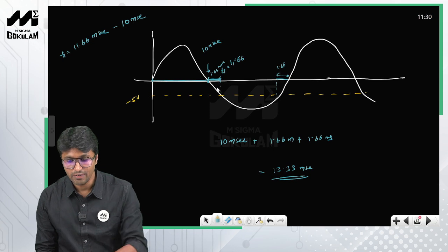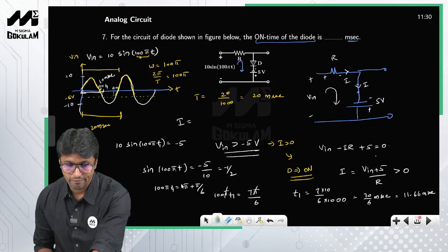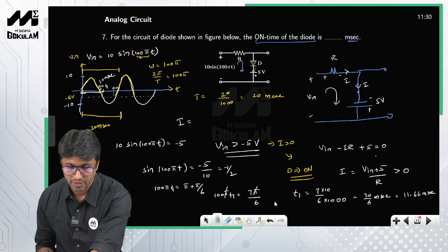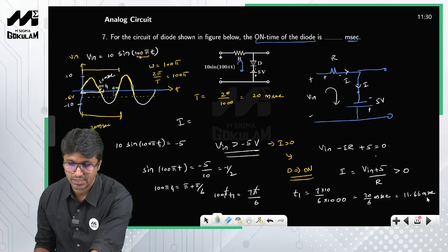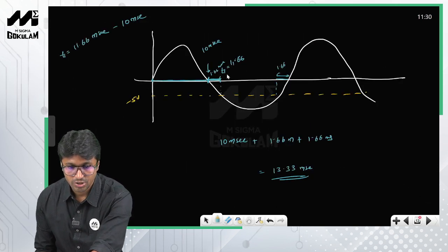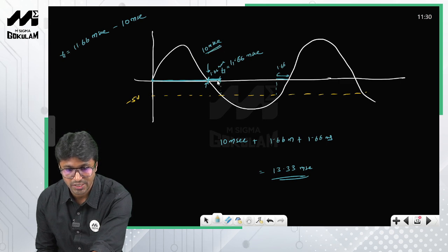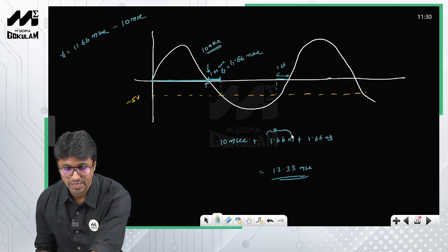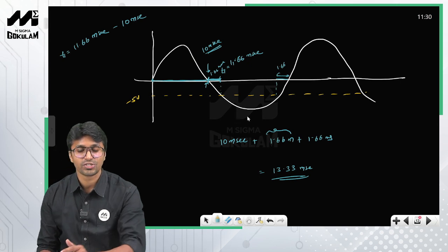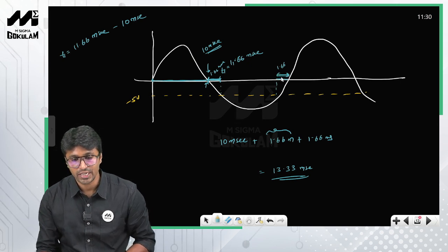How did we calculate the value of t1? All we have done is equate the input to minus 5, and I got t1 as 11.66 milliseconds. I know the half time period is 10 milliseconds, so this interval is 1.66 milliseconds. Since this is a sinusoidal waveform, this interval will also be symmetrical, so this is also 1.66 milliseconds.